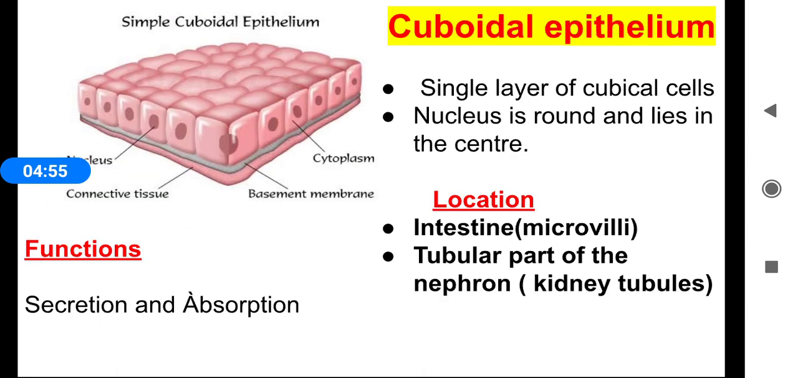Cuboidal epithelium. This cuboidal epithelium is made up of a single layer of cubical cells. The nucleus is round and lies in the center. Cuboidal epithelial tissues are located in the intestine. Microvilli absorb nutrients. Then the tubular part of the nephron contains cuboidal epithelium. Then the main functions of the cuboidal epithelium are secretion and absorption.